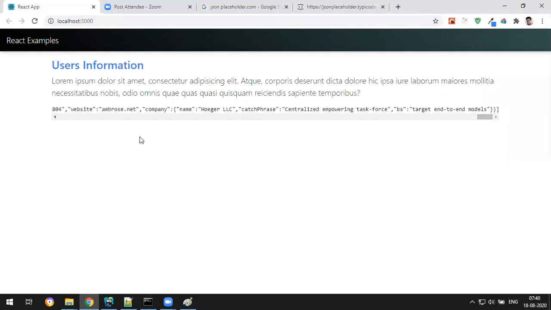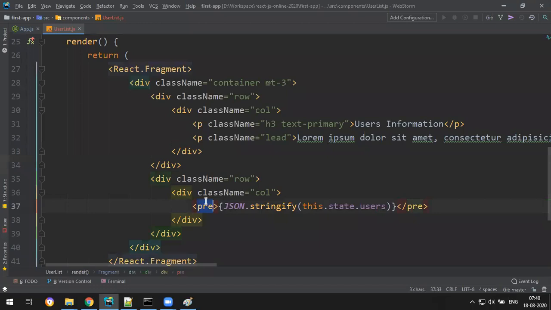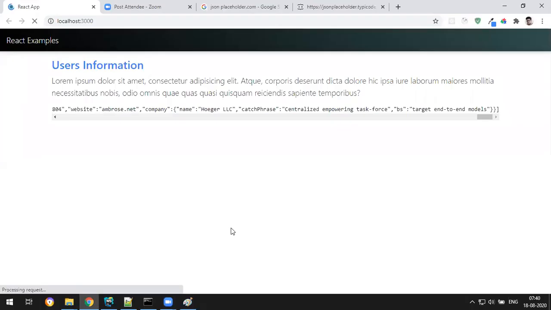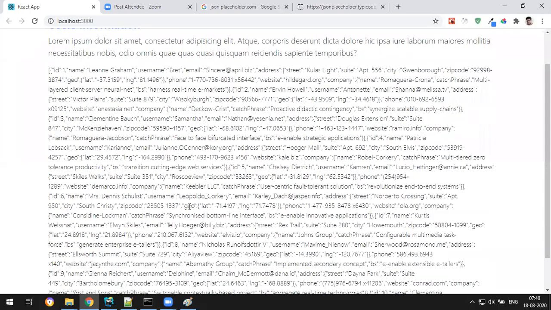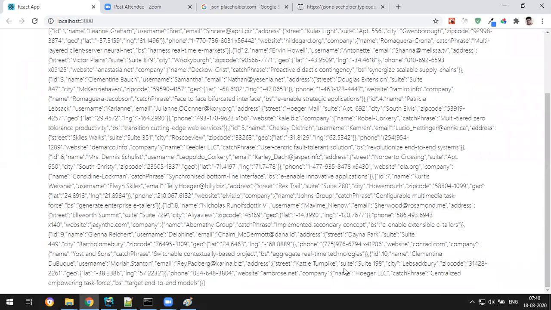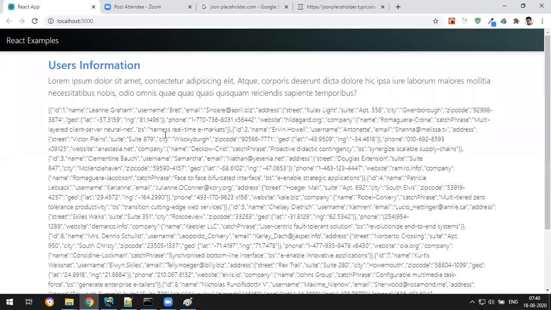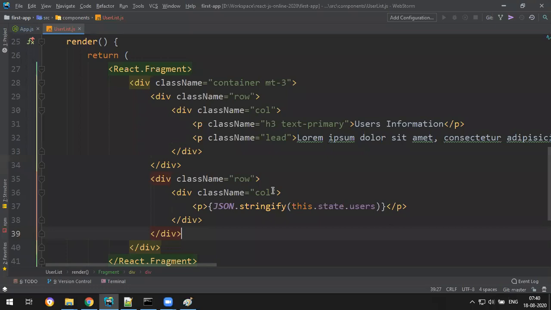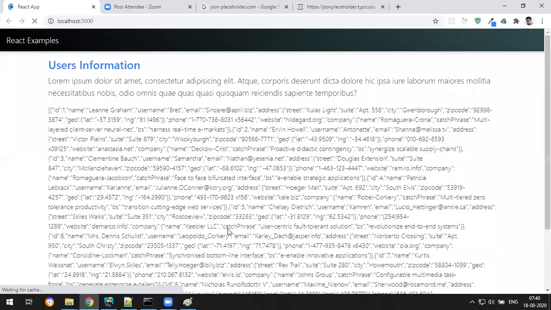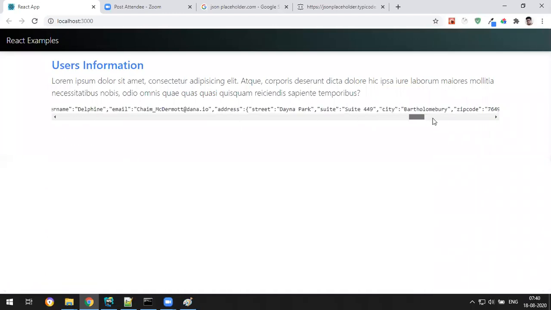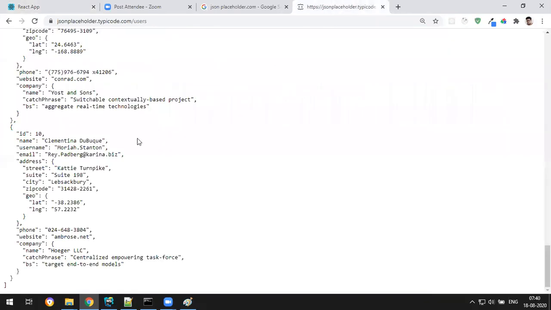Yeah, if you want to visualize the whole data, you can create a paragraph tag and the whole data will display. This is your data, and you can find ID 10. I didn't want to mess it up, so I use the pre tag, the preformatted tag of HTML. At least this is enough. So we successfully fetched data from this URL.